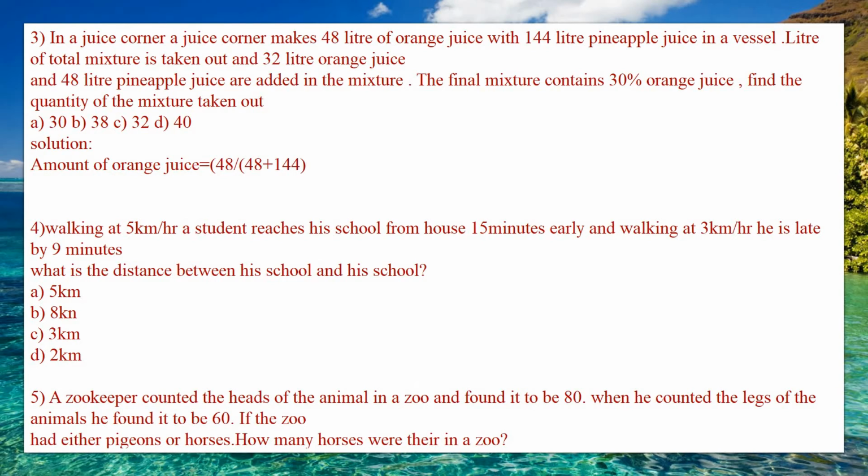Then which is equal to 48 divided by 192, which is equal to 1 divided by 4.